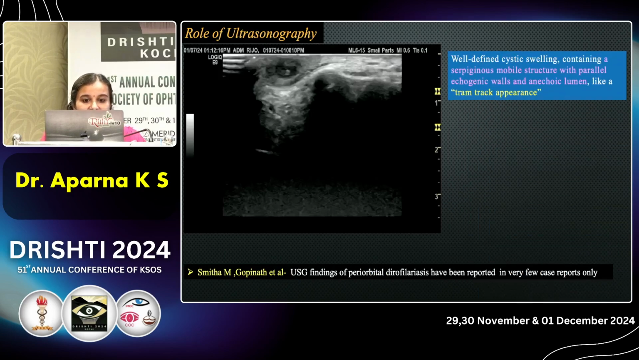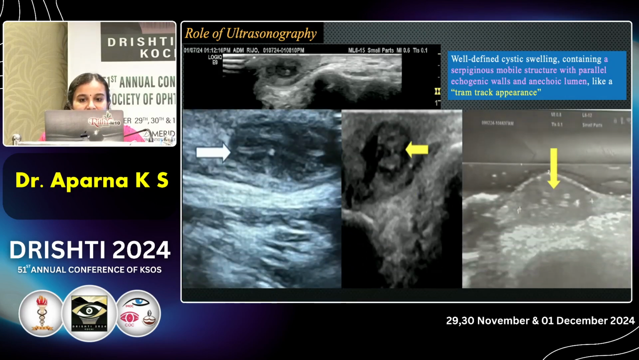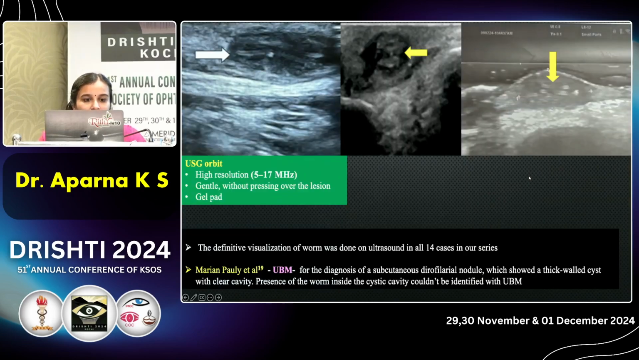The USG findings in periorbital dirofilariasis have been reported in very few case reports only. And what we got is a well-defined cystic swelling. You can see there is a cystic swelling in all these cases with a serpiginous mobile structure with parallel echogenic walls and anechoic lumen. That is like a tram track appearance. So this we got in all our 14 cases.